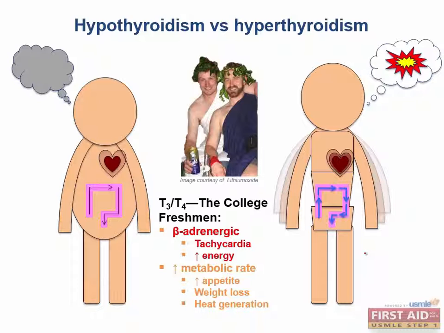Now this is significant because there are a lot of reasons that people can gain or lose weight, and some of them, like cancer, can be very problematic. But thyroid problems are one of the few that can cause weight loss with increased intake and vice versa. One of the most recognizable features of thyroid disease is the temperature extremes, which makes sense because temperature regulation is one of the major functions of thyroid hormone. So, which one runs hot and which one runs cold?